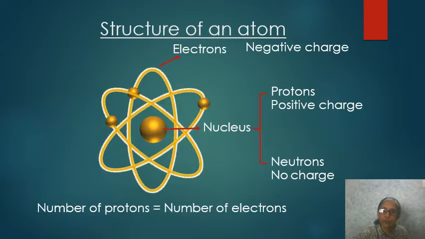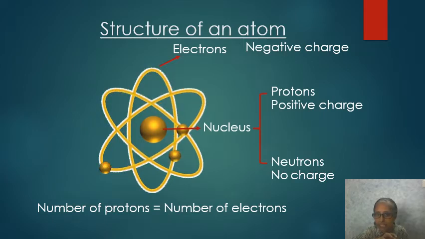First, we learn more about an atom, the structure of an atom. What is inside an atom? Here in this picture, you can see small particles going around a big ball. Those small ones going around that big one are nothing but electrons.